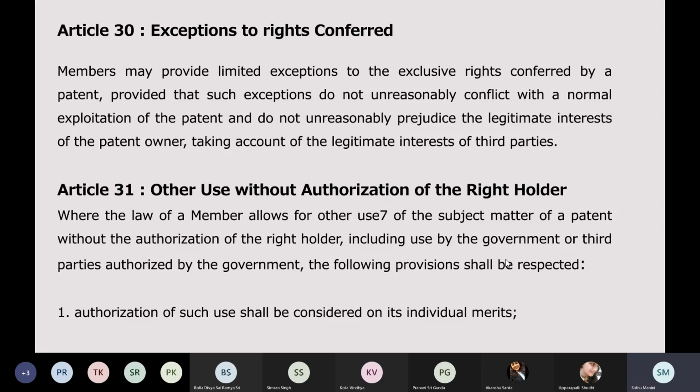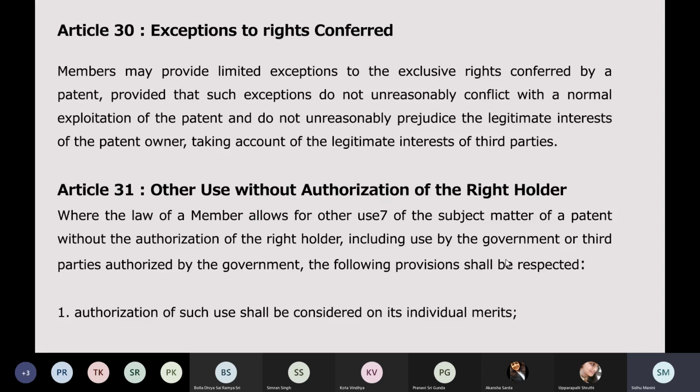If I am a patent holder and I am not allowing anybody to use my patent, I'm not selling my invention at a reasonable, affordable price to the public, or I am not selling my invention in India, so I'm hoarding my invention and will go outside and sell it only, I will not work my invention in India. I'm giving examples. If I do these things, then the government has the right to issue a compulsory license. Compulsory license meaning it is not voluntary. I am not giving my consent to it.